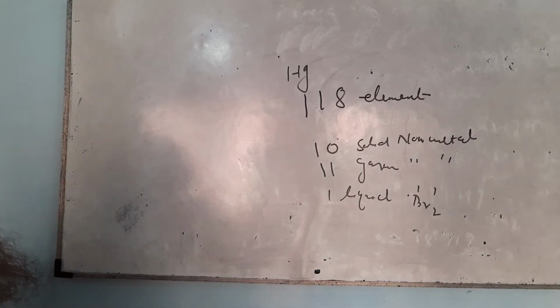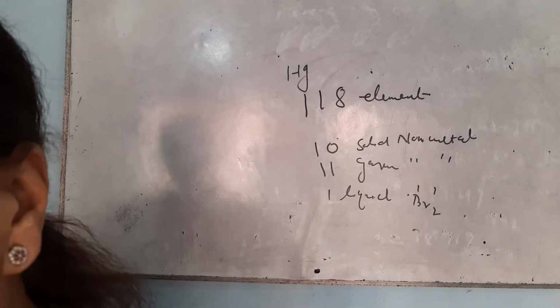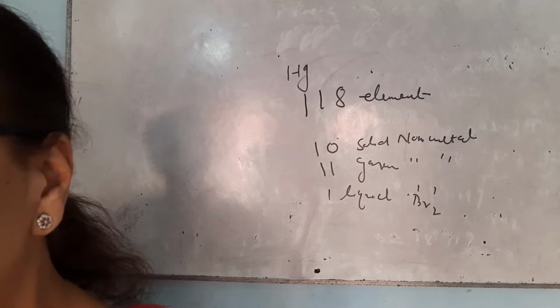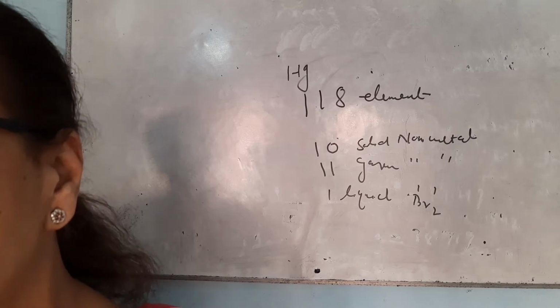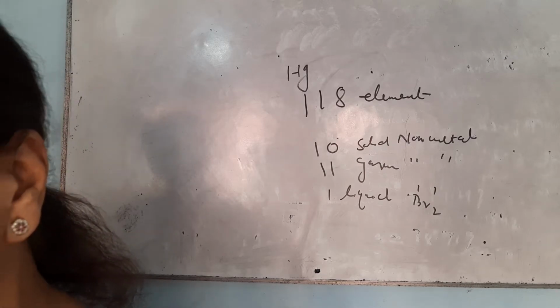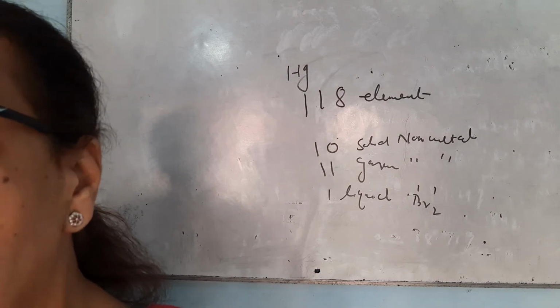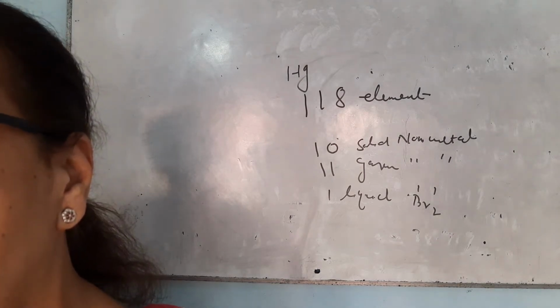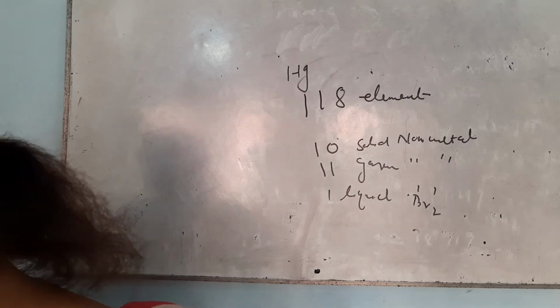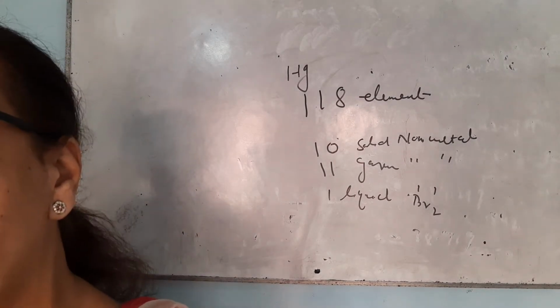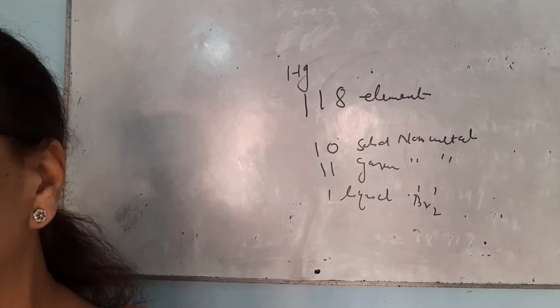Now, similarly, the non-metals are very much useful. We cannot imagine our life without oxygen. Similarly, nitrogen is a constituent of many substances. A large number of fertilizers are prepared by using nitrogen. Now, let me discuss the physical properties of metals.